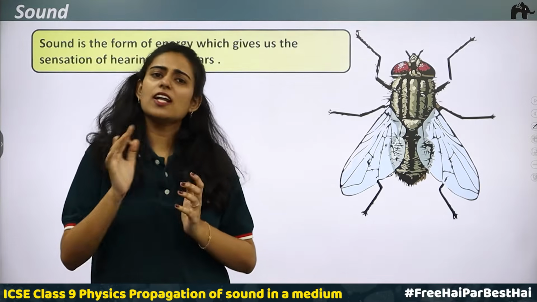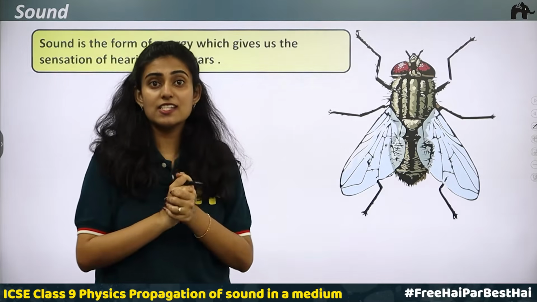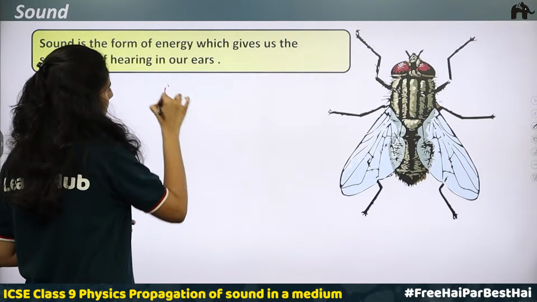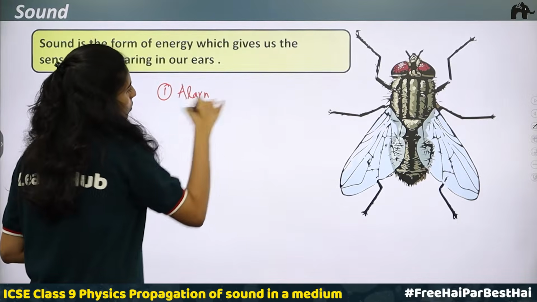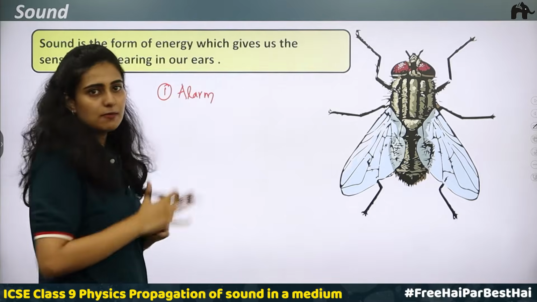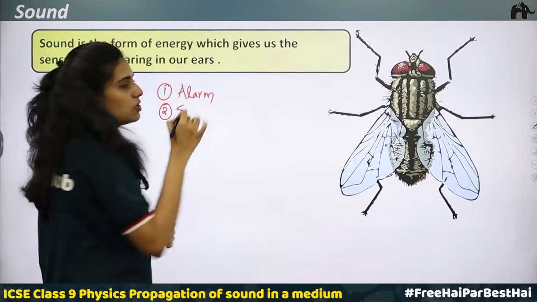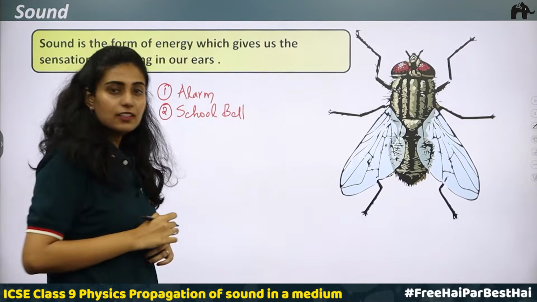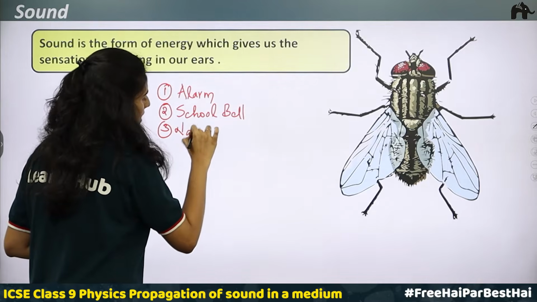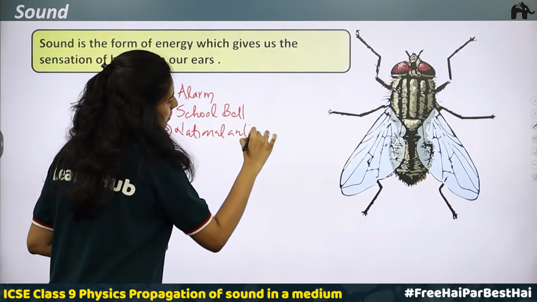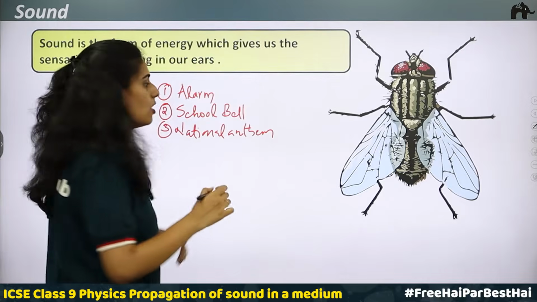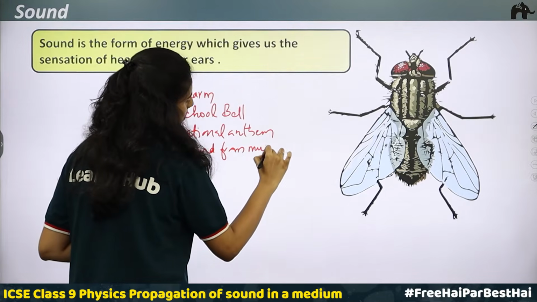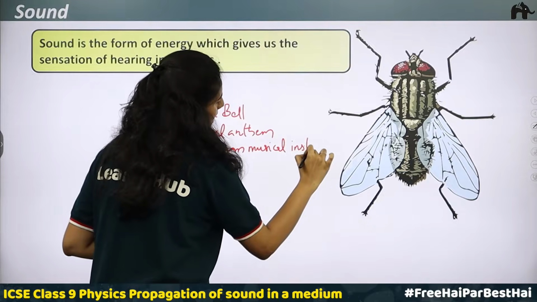What are the other instances? When I clap my hands, you can see some sound is being produced. Can you tell me other examples? For example, the alarm. In the morning, you wake up with the alarm, so you will be hearing some sound. Second, when you come to school, you will be hearing the school bell. This is a sound. Then you will be hearing the national anthem. Then sound from musical instruments.